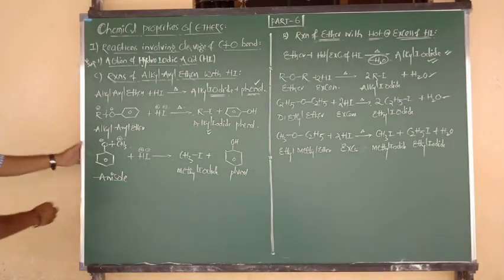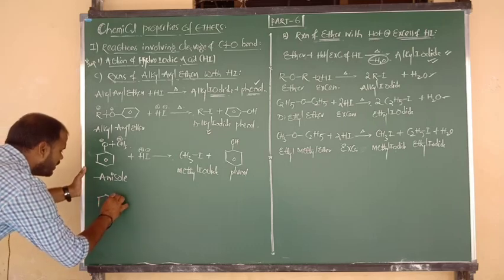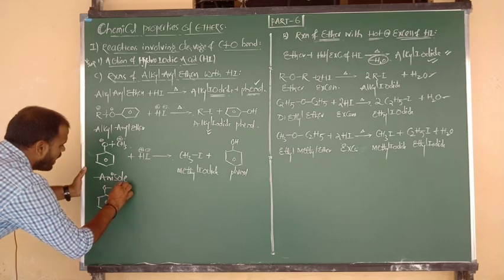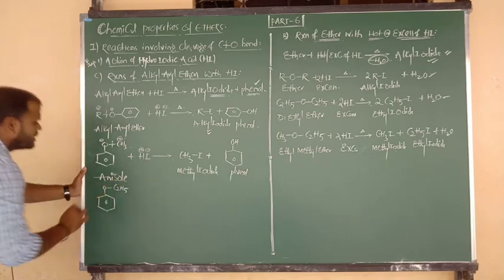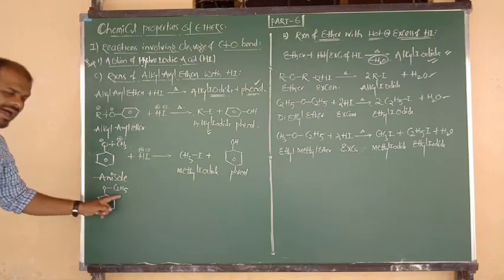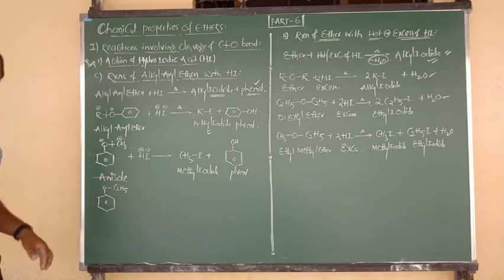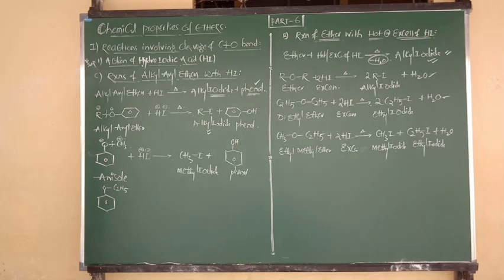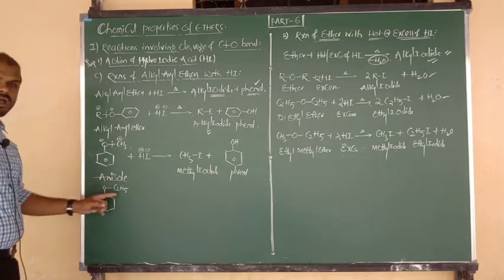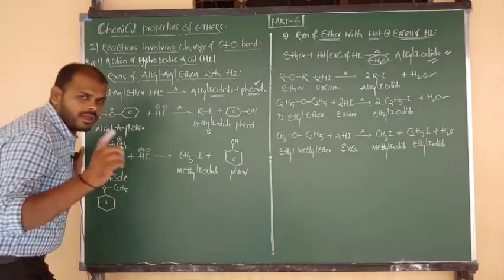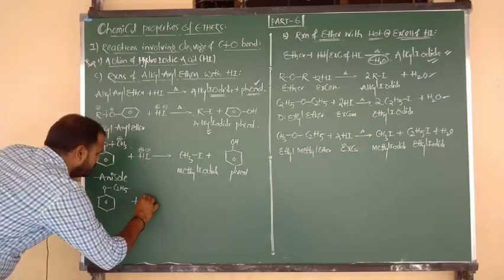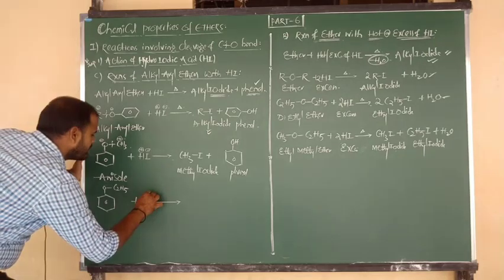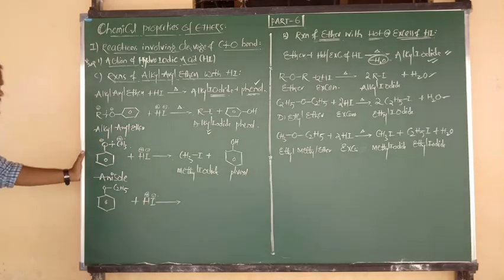Did you understand? I want to consider another example. You know this compound very well: benzene bonded to O, again O bonded to C2H5. This is ethyl phenyl ether, and also we can say ethoxybenzene. Ethyl phenyl ether or ethoxybenzene, upon reaction with hydrogen iodide. Hydrogen contains charge plus and I contains charge minus.